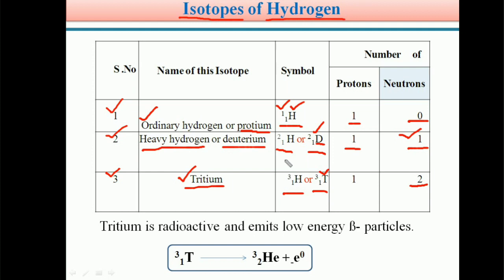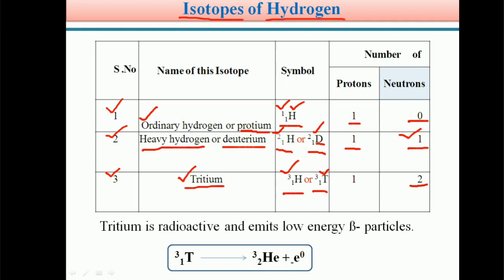So see students, these are the three isotopes of hydrogen: protium, deuterium and tritium. These three have the same atomic number 1 but different mass numbers. In protium the mass number is 1, in deuterium it is 2, and in tritium it is 3. From the definition of isotopes, atoms of the same element have the same atomic number but differ in their mass number.